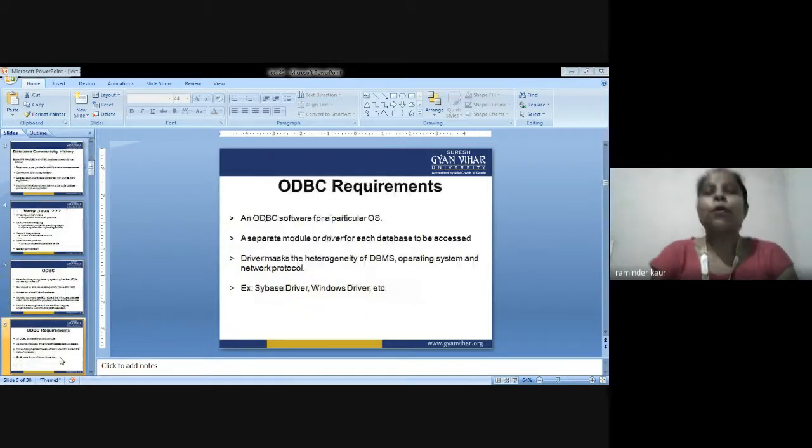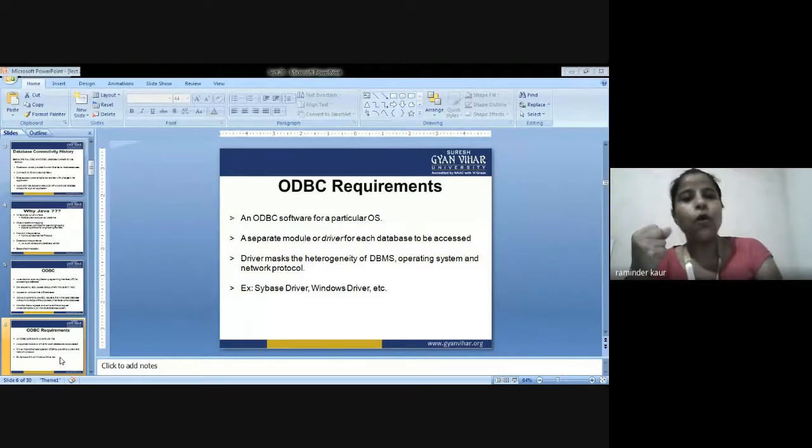So next, what are the requirements for ODBC? ODBC software for a particular operating system requires a separate module or driver for each database to be accessed.